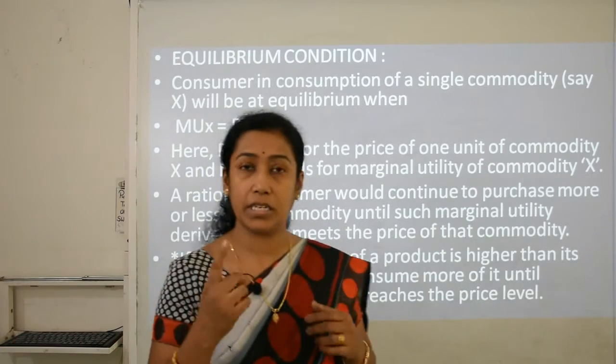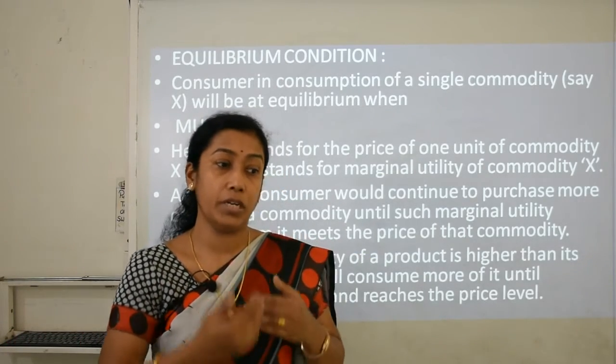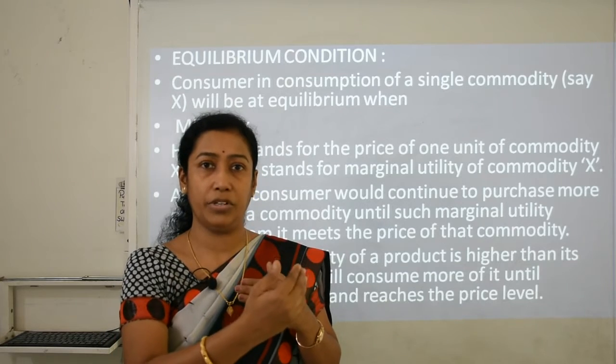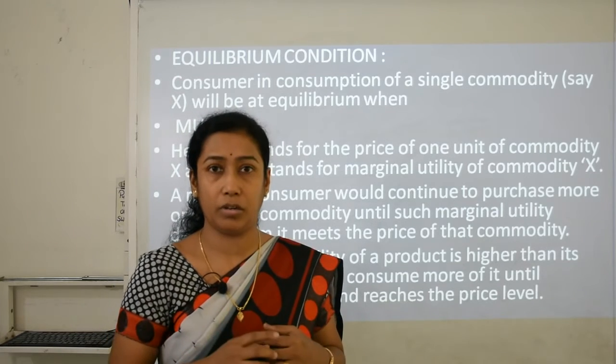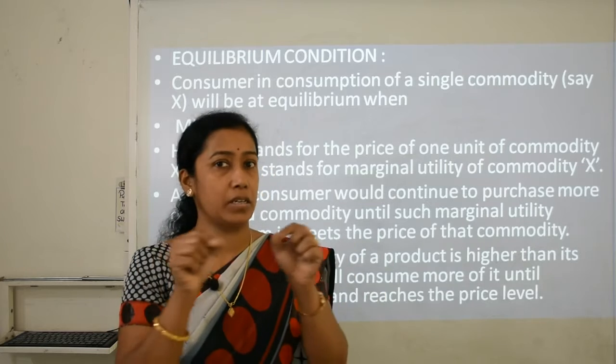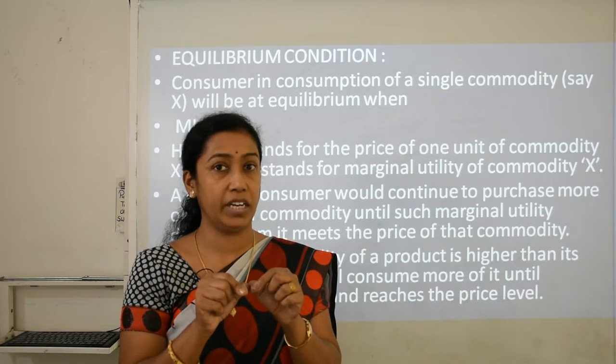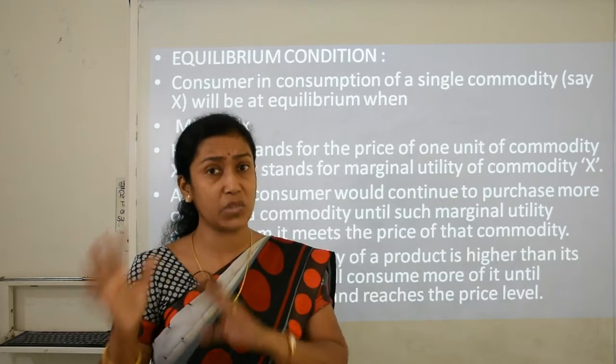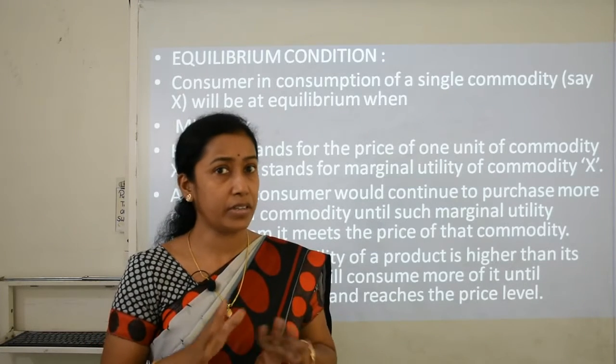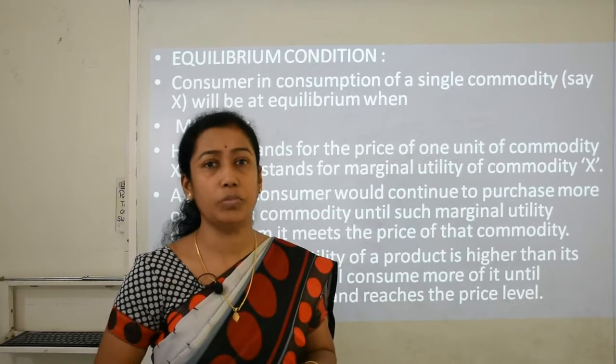That means a rational consumer continues to use that particular commodity till he attains consumer's equilibrium. When he attains this stage, that means when he is maximally satisfied with that product, after that he tries not to consume that good.